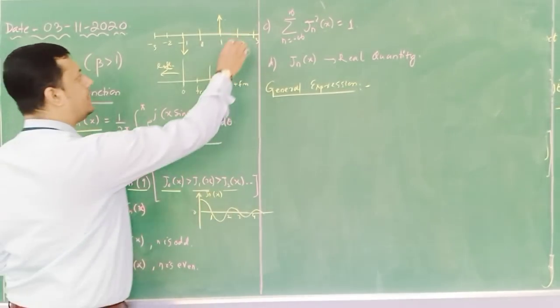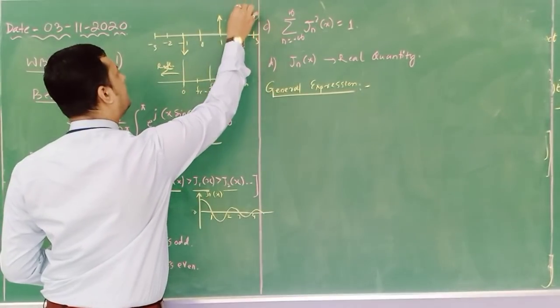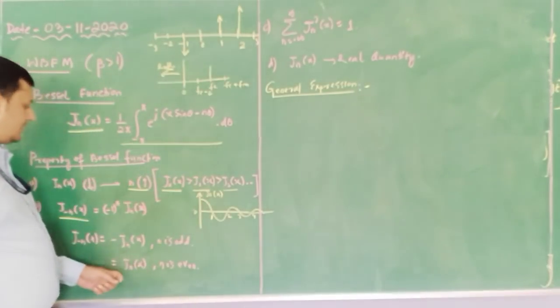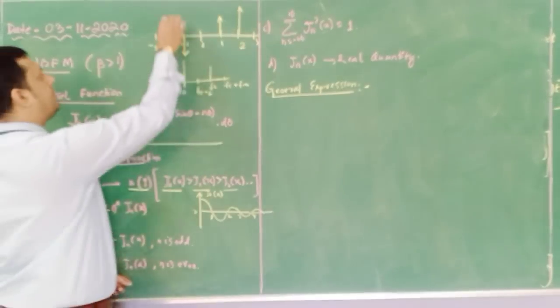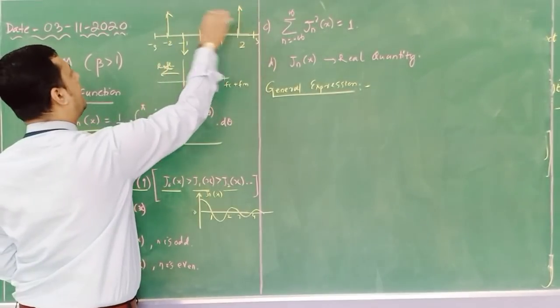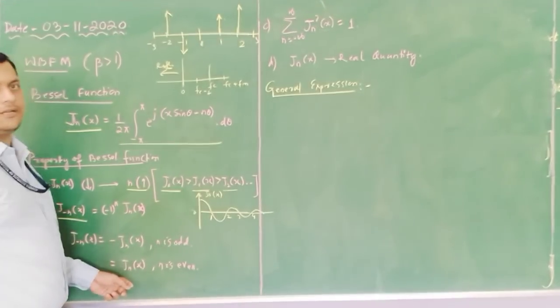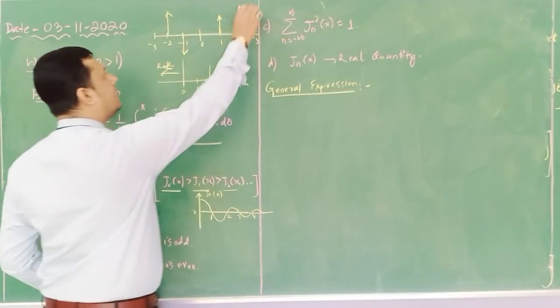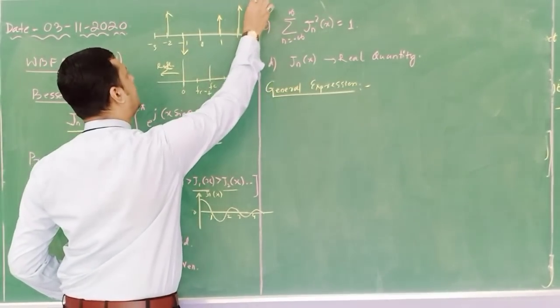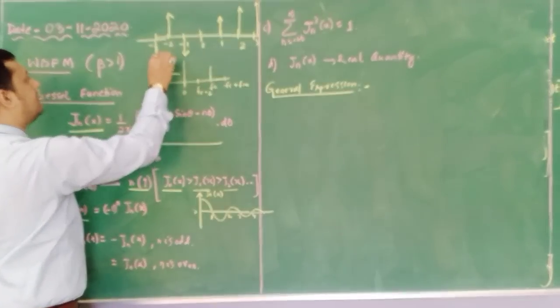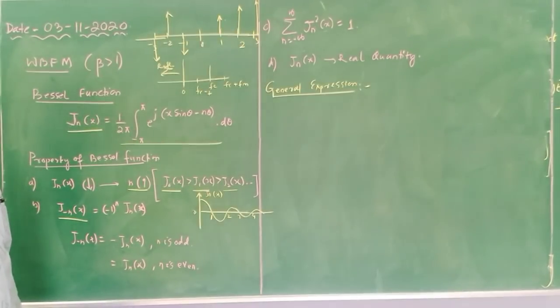Similarly, if n is 2, the same amplitude is available at minus 2. So the amplitude remains as it is for the even component. Similarly, for odd, if it is 3, again it will become a negative amplitude. So this is the representation.